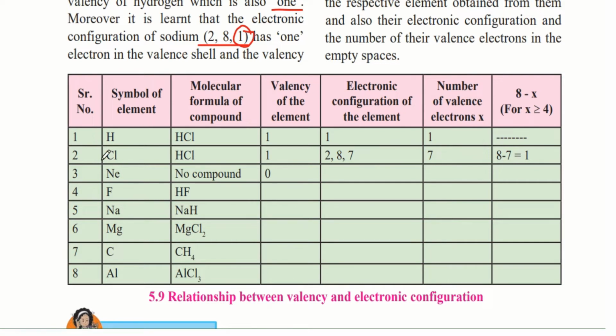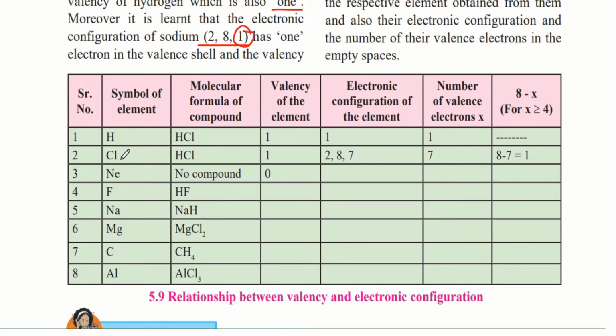So let us see the first example. Here they are telling us about hydrogen, which is denoted by the symbol H, and it is present in the molecular compound HCl. So here one atom of hydrogen is combining with one atom of chlorine. Therefore, the valency of the element is 1. And the electronic configuration, since hydrogen has just one electron, will be 1. So therefore, the number of valence electrons is also 1.